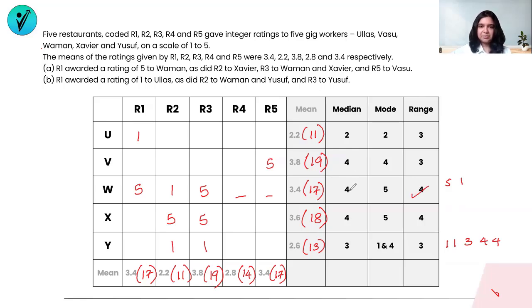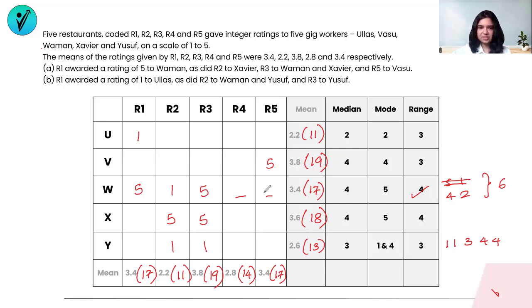What about the median? The median is 4 as well. That means there is a 4 in the lineup, so there cannot be a 5 and 1. There has to be a 4 and 2 in order to form the 6. Because the median is 4, the central value when you arrange them in ascending or descending order is 4. So if one of the numbers is 4, the other value has to be a 2, because the sum has to be 17, and out of 17, 11 is gone. So the rest two have to add up to a 6.